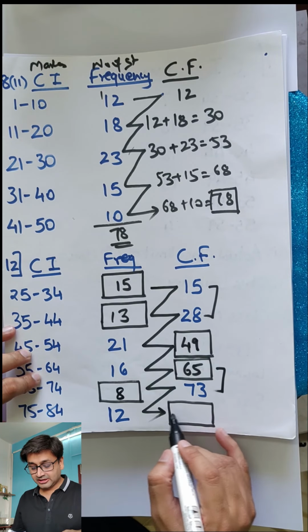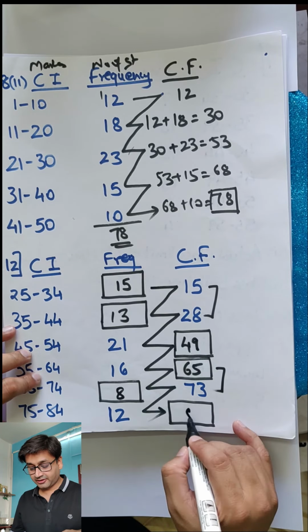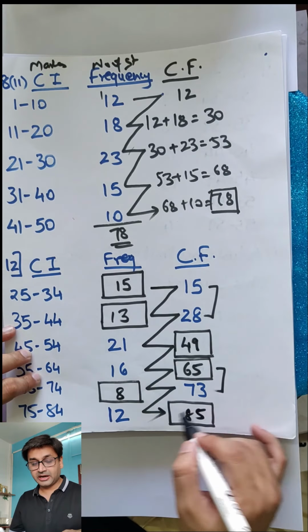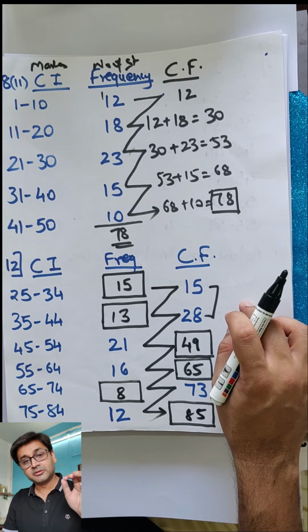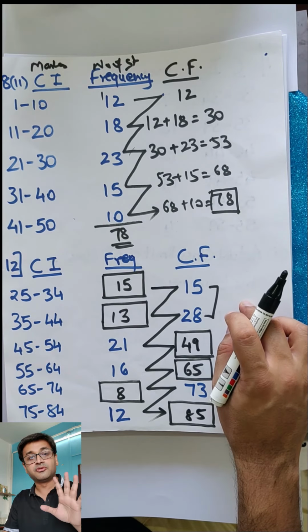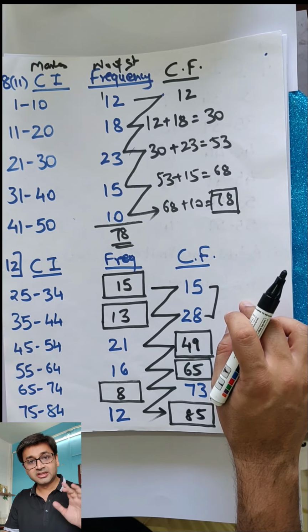And then 73 plus 12 will come here, 70, 85. If you draw the zigzag pattern, it will be very simple for you to understand. But if you don't draw it, it will be very tough to understand and you will get confused, you will mess up. Is this clear, 12th one?